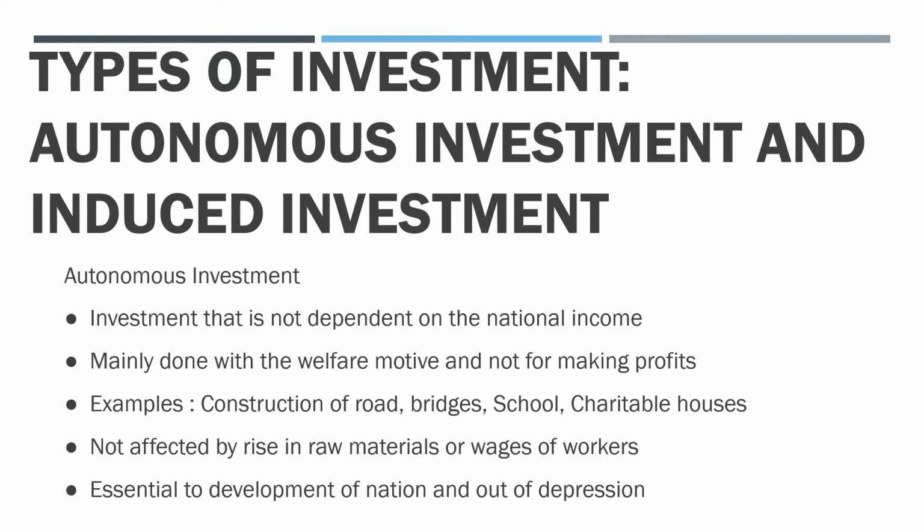Autonomous investment is a type of investment that is not dependent upon your income if you are referring to personal income, and not dependent upon the national income if you are referring to a nation. This autonomous investment is mainly done with a welfare motive and not for making any kind of profit. For example, construction of roads, bridges, schools, charitable houses, etc. All these belong to autonomous investment, because they are done just for the welfare motive, and are not aimed at making any profit.